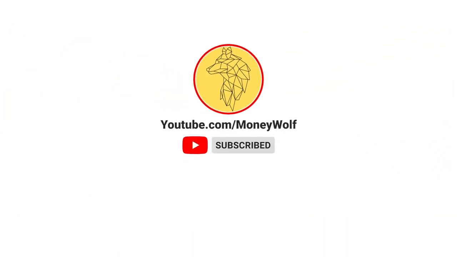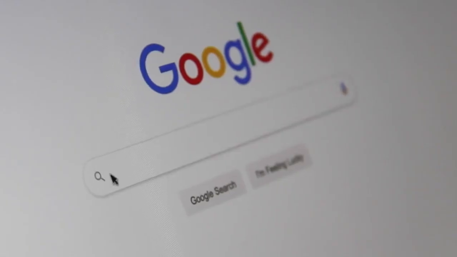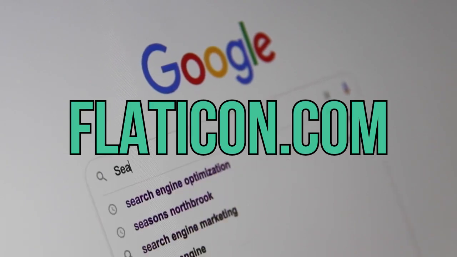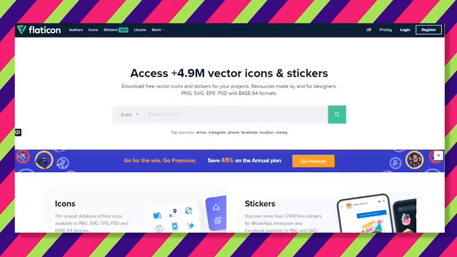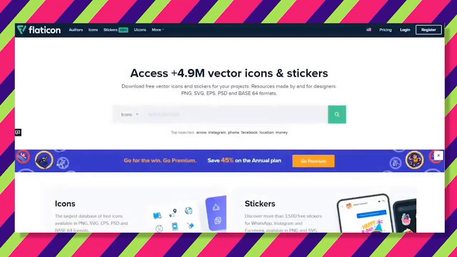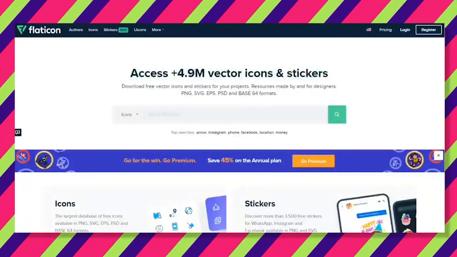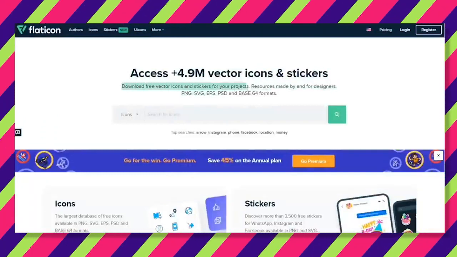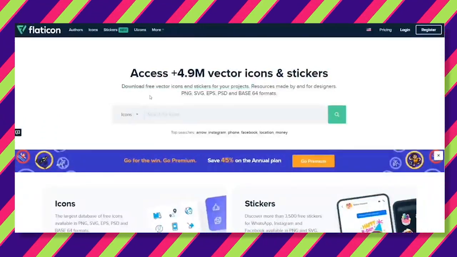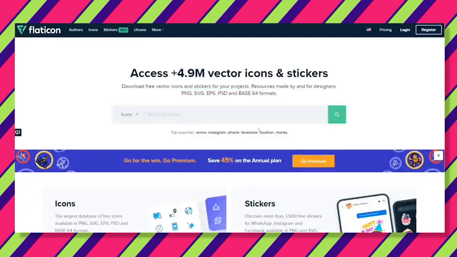Now let's get started. First, you're going to want to open your browser and go to flaticon.com. Now, this is what the site should look like. As the site says, Flaticons gives you access to over 4 million vector icons and stickers. Basically, Flaticons is a place that you can download free vectors and icons for any project that you might have.